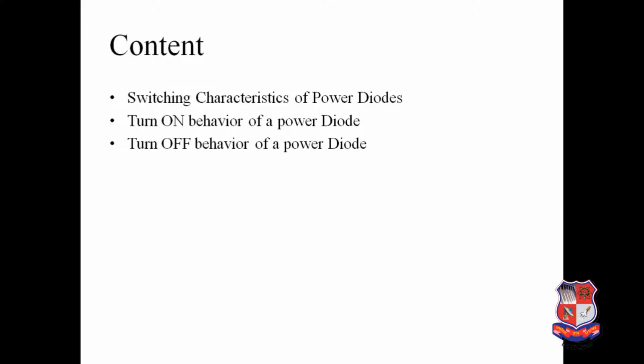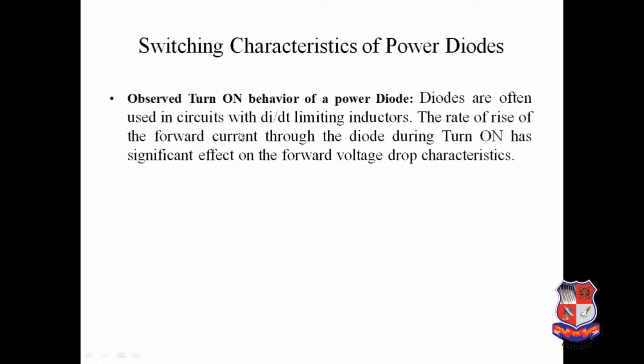Therefore every switching of a diode is associated with some energy loss, and at high switching frequency this may contribute significantly to the overall power loss in the diode. So the switching characteristic covers two points: over voltage and over current, and power loss because voltage and current exist simultaneously. First we go through the turn on behavior of the power diodes.